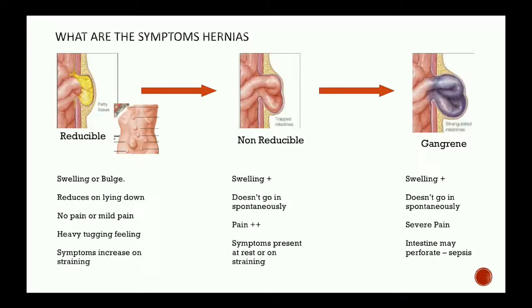Now, if the patient ignores it even at this stage, the next thing that happens is that a lot of adhesions form at the opening. Whatever content has come out, either fat or intestine, the blood supply to this structure gradually stops flowing into it. So the structure becomes dead. You can see that it has become gangrenous, that blue color it has become here. Once this develops, it means the intestine is dead. The problem here is that if it perforates, it causes a lot of infection, fecal matter comes out, and it causes infection to the entire body.